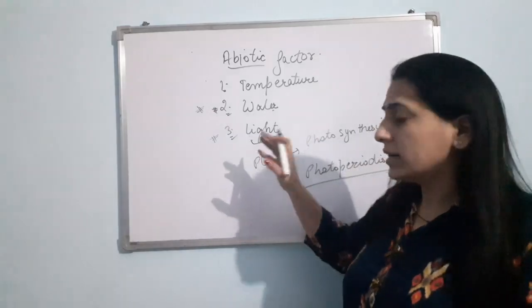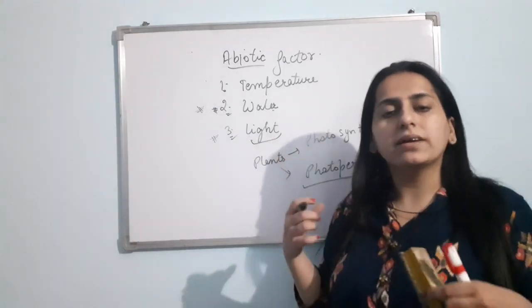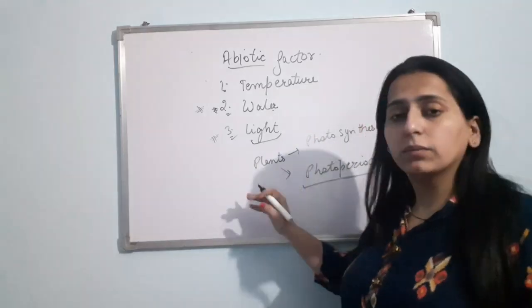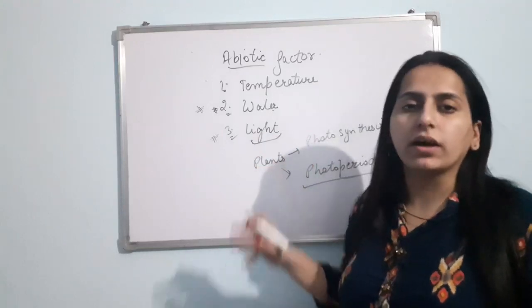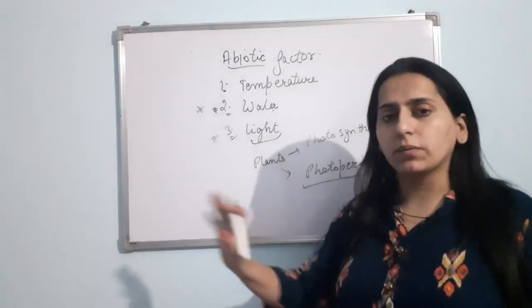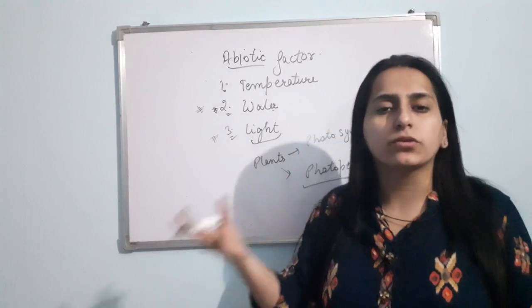Clear? So plants need light for the process of photosynthesis. A few plants need light for the process of photoperiodism. They will be able to flower only when light is there. If light is not there, they will not flower. It means they will not reproduce. So they need light for these kinds of purposes. So obviously light affects their distribution.